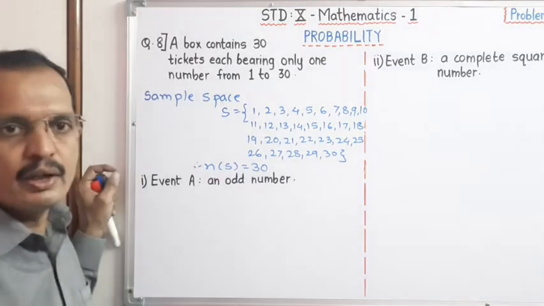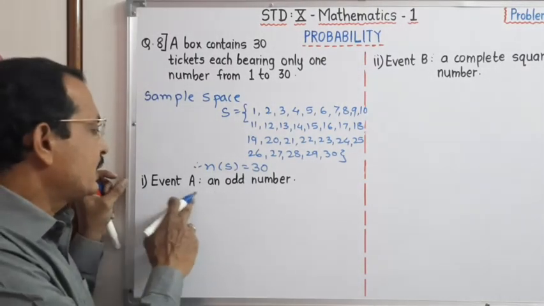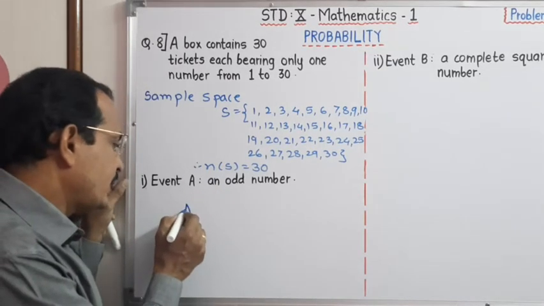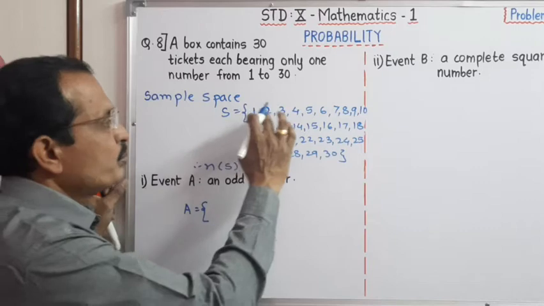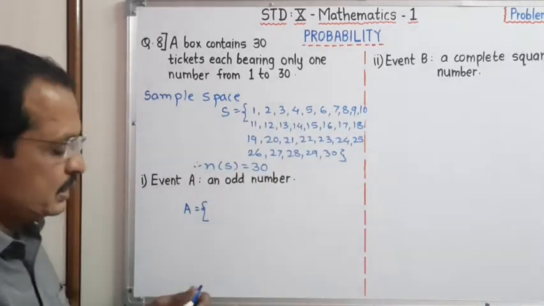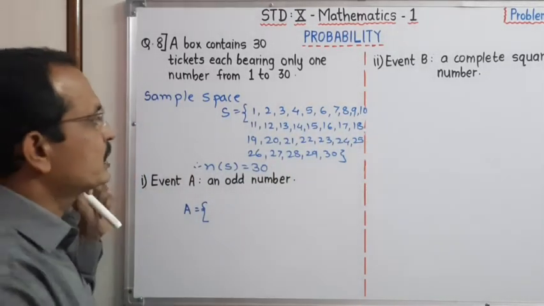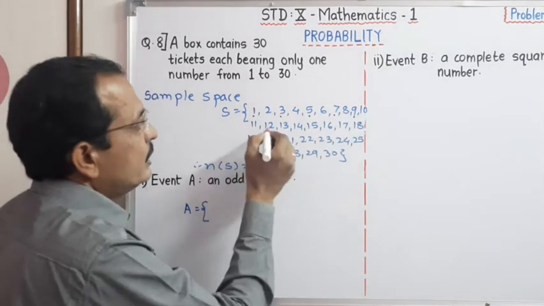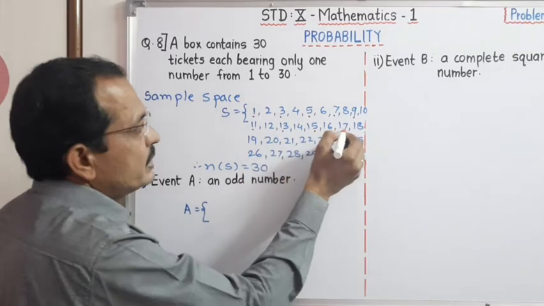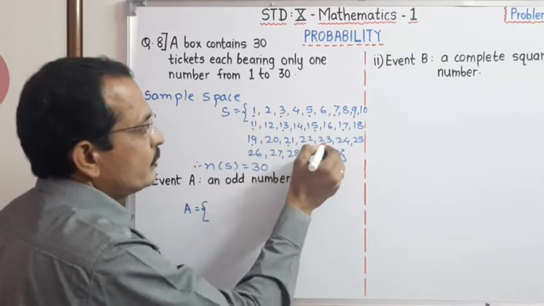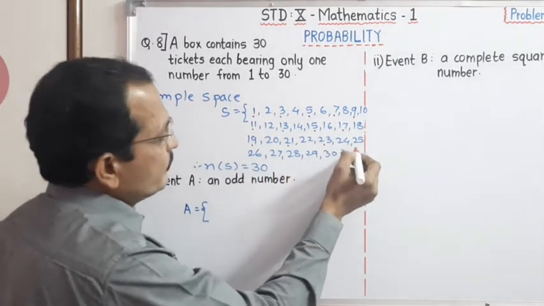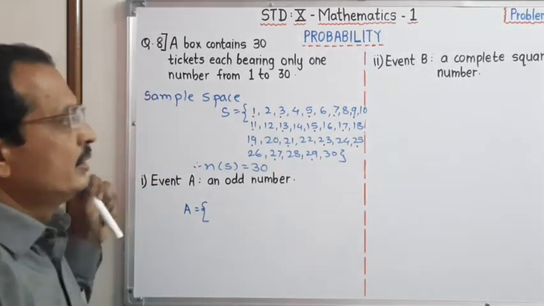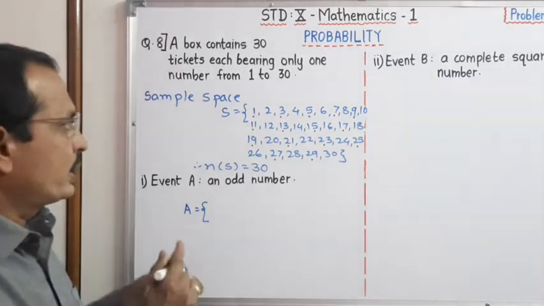Now we have to find the probability of event A, an odd number. We can write A equals, and from this we have to choose the odd numbers. Now dear student, which are the odd numbers? We can write 1, 3, 5, 7, 9, 11, 13, 15, 17, 19, 21, 23, 25, 27, 29. All those numbers we have to write.